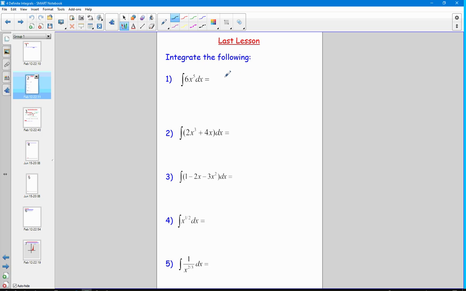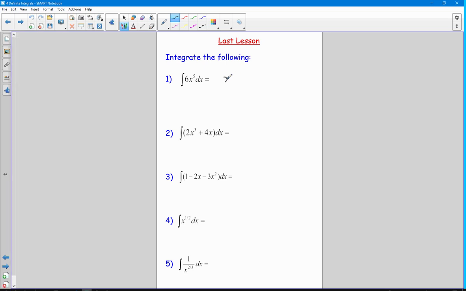So let's start with the first one. We're going to add 1 to the power, so it's x to the 6, divide by the new power, add on our constant of integration, and simplify that where possible.